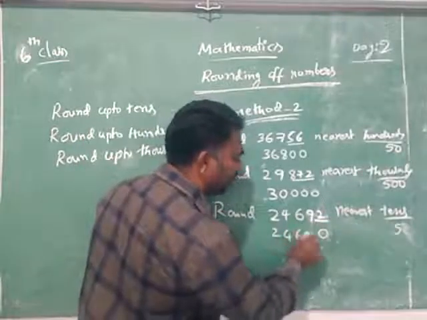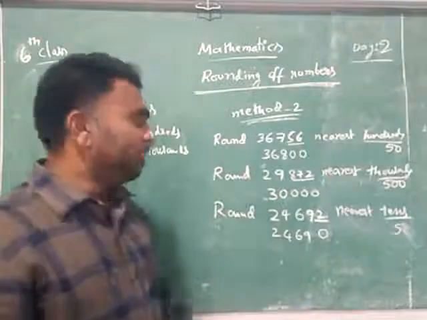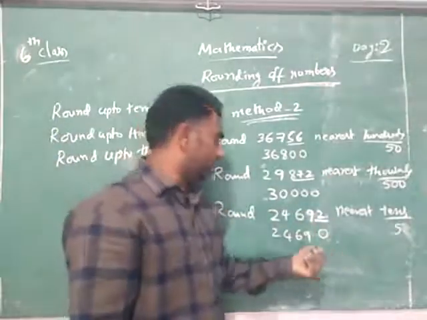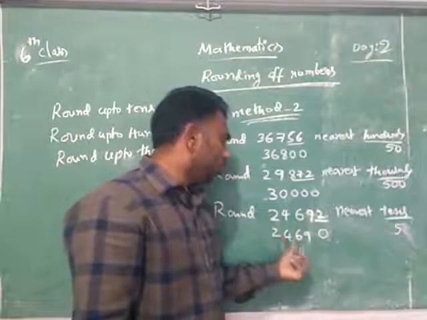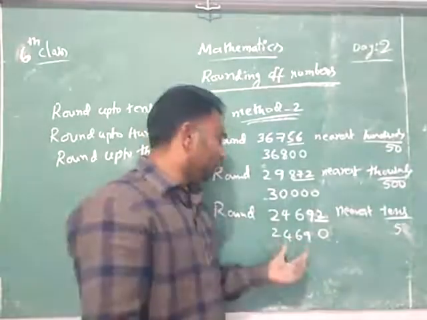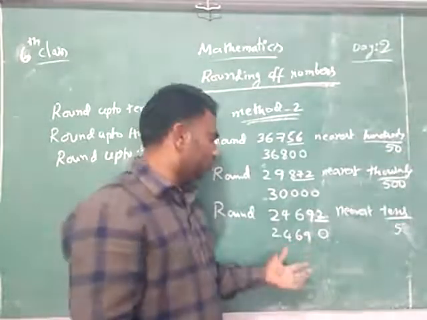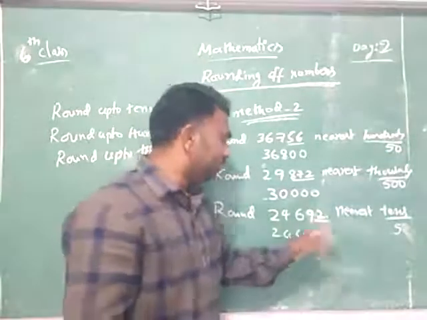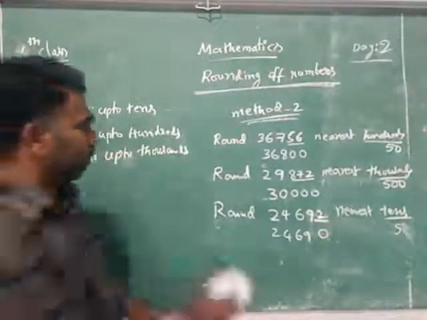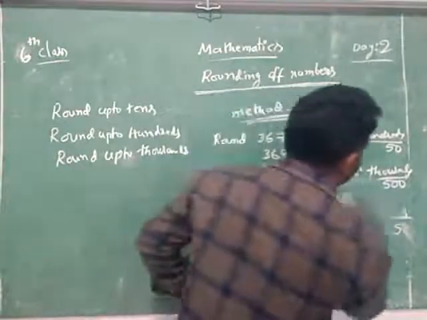2, 4, 6, 9, as it is. If it is more, increase 1 here. Means what you will get? 2470. 2469, 1 extra is 2470. But it is less. That's why no increase. So one more example.